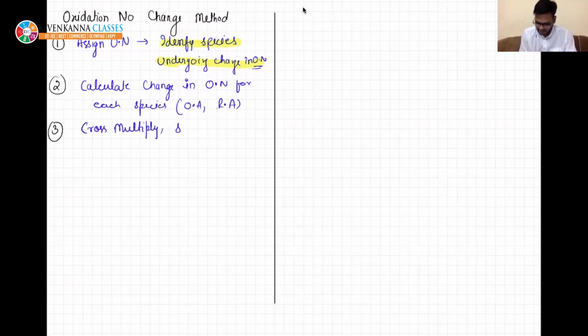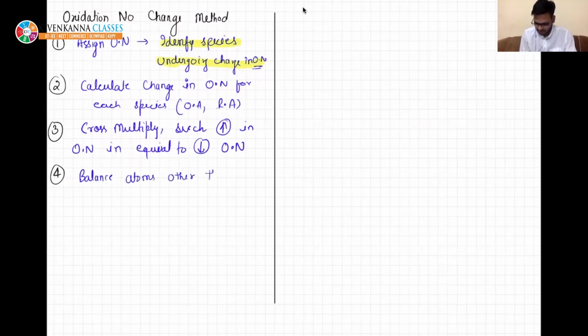Both numbers should be equal, right? So you need to cross multiply such that increase in oxidation number is equal to decrease in oxidation number. But that is simple. If you have done this, then rest is nothing. Now fourth is balance atoms other than hydrogen and oxygen, other than oxygen and hydrogen, right?